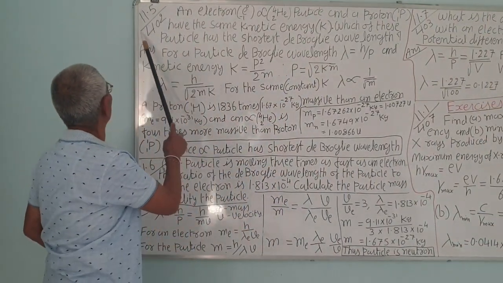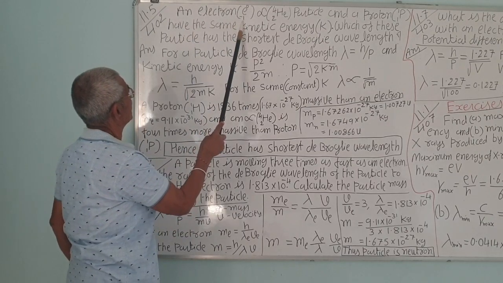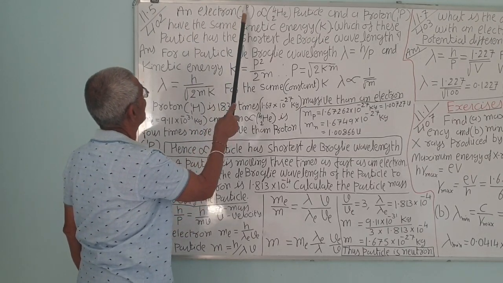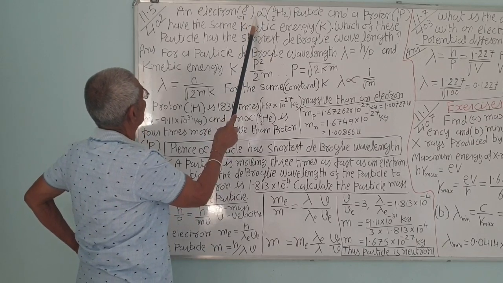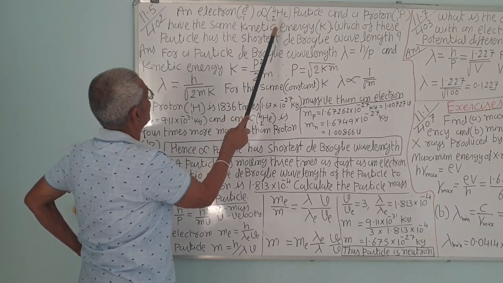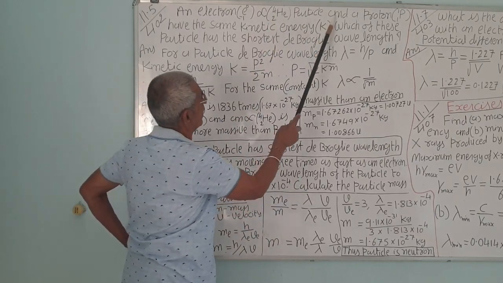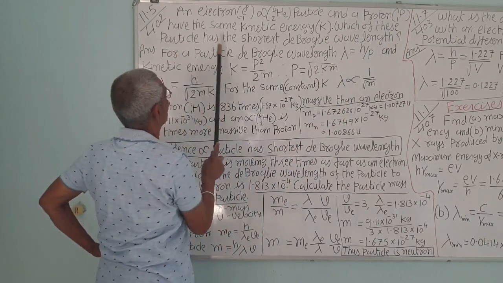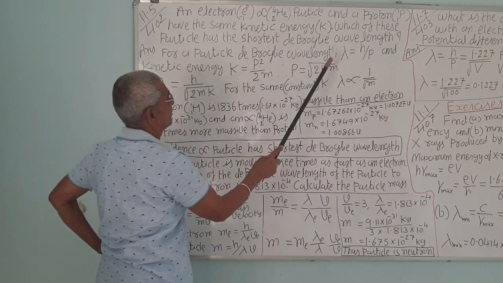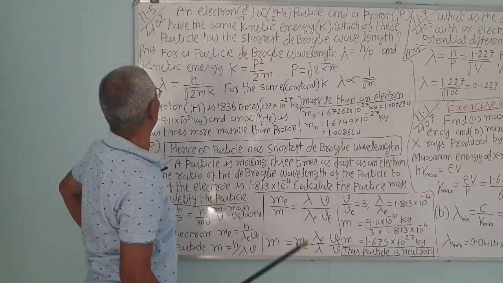Example 11.5, this is a solid example. An electron, the charge of electron is -1, mass is almost 0, not exactly 0 but negligible, correct. Alpha particle, that is He 4 2, a doubly ionized helium atom, and the proton, one mass and one charge, have the same kinetic energy K. Which of the particles has the shortest de Broglie wavelength?